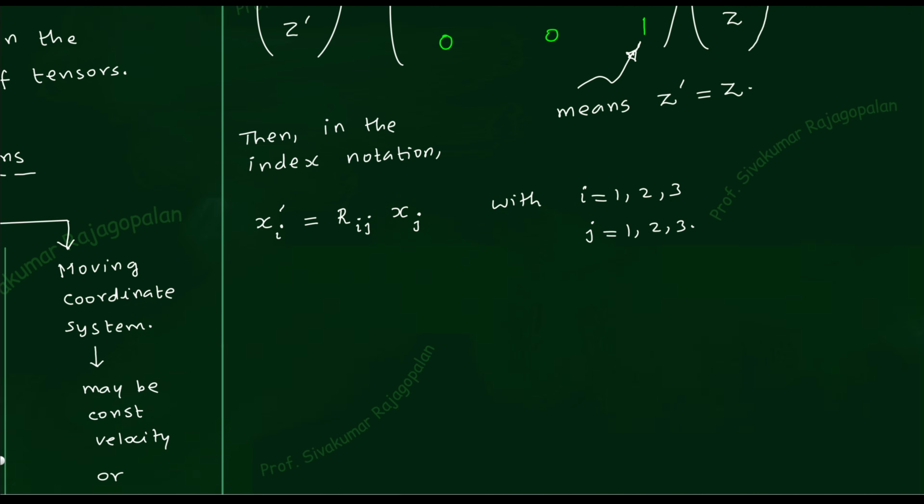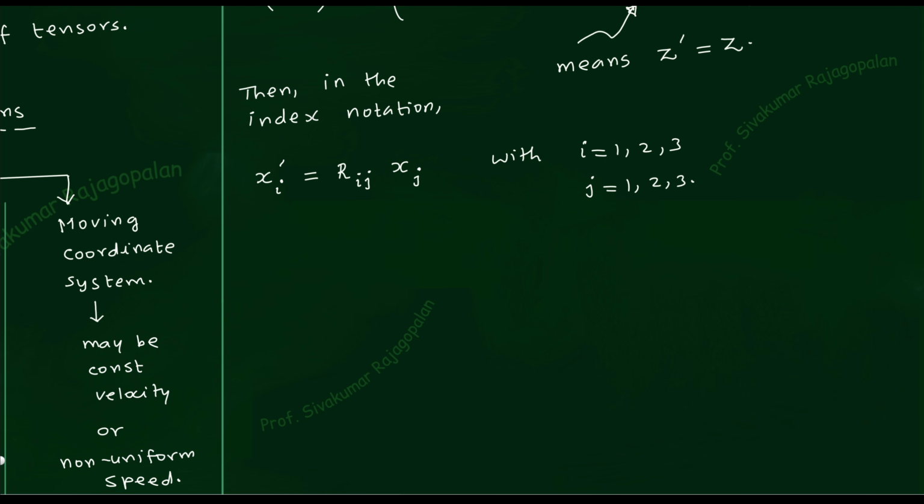If you are not happy with the index notation, you can use the traditional vector notation with the arrow on top of it. Most of the people are comfortable with putting a vector, right? So if you want to write in the traditional notation how it looks, that also I will write down so that things will be clear. So in the traditional vector notation, what happens to the r vector?